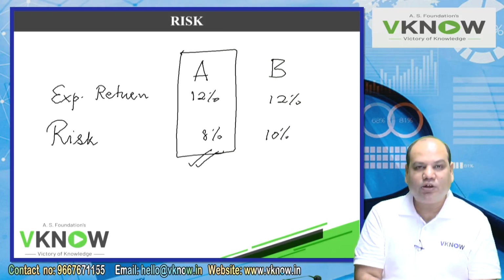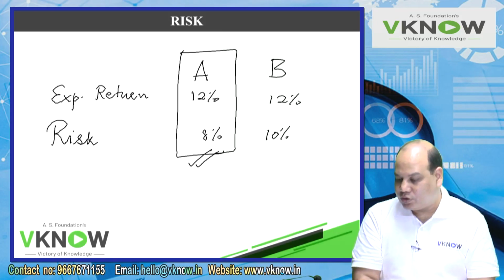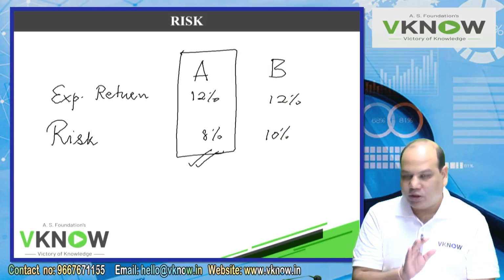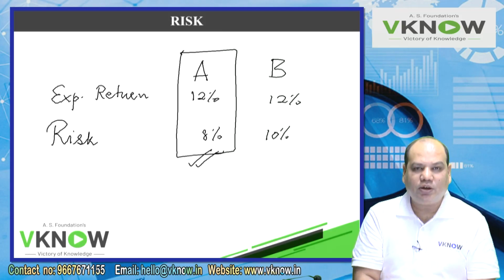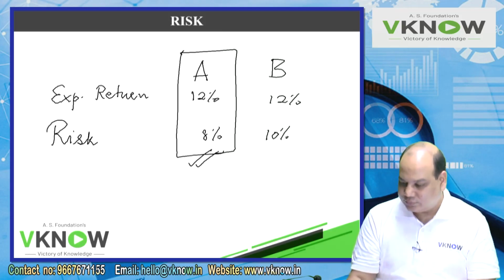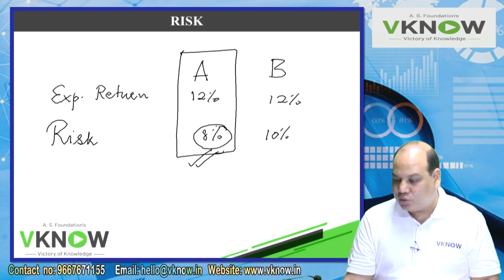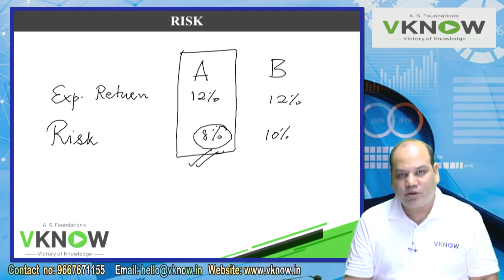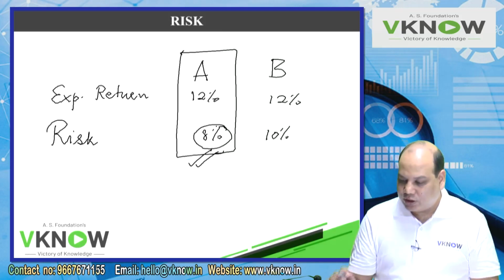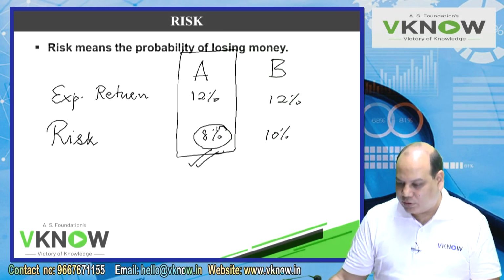So all rational investors will go for security A. In our current chapter, we will assume investors are rational. Between two options having equal return, he will select the option with lower risk. This is the second important rule for this chapter.